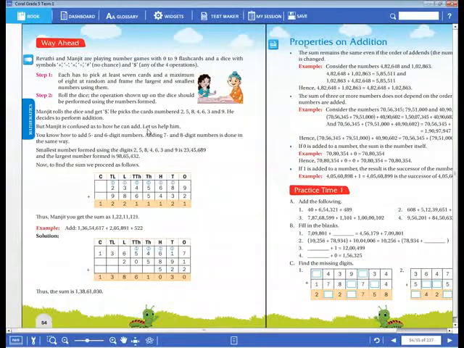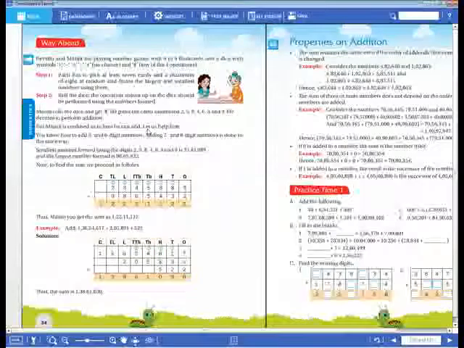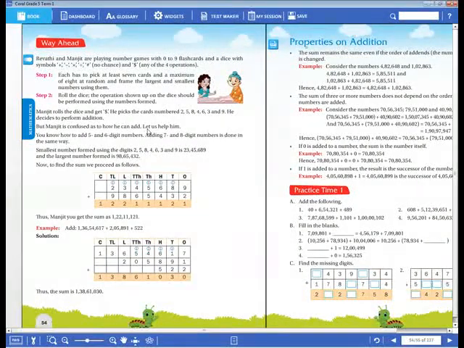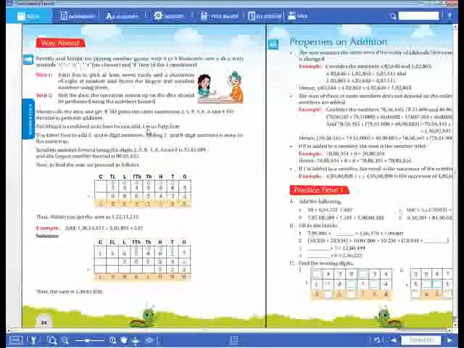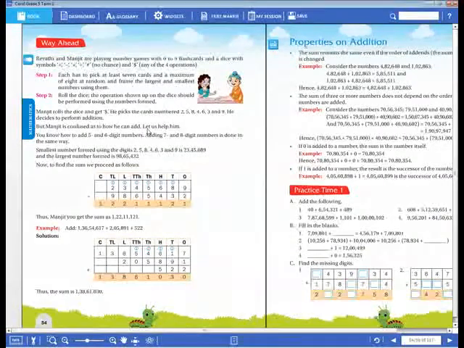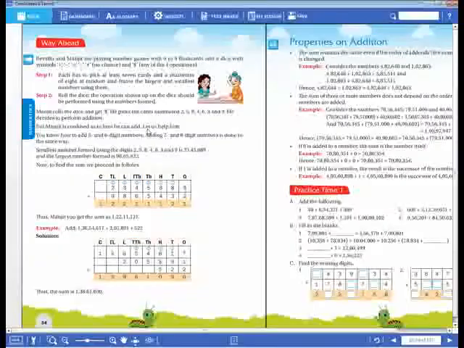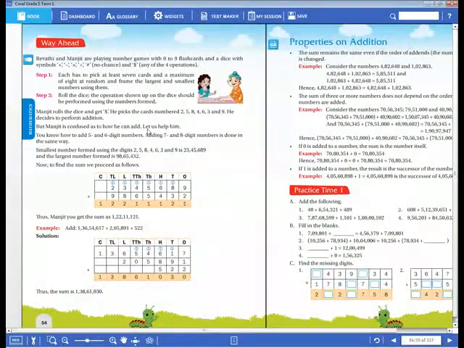One thing you should keep in your mind: in mathematics, when you are doing any operation like addition, subtraction, multiplication or division, if some numbers are grouped in brackets in a problem, first we have to do that operation. Whatever operation is given in the bracket, we have to give priority to it.